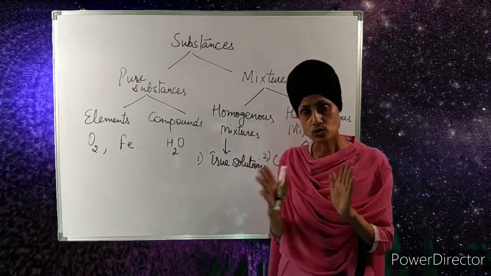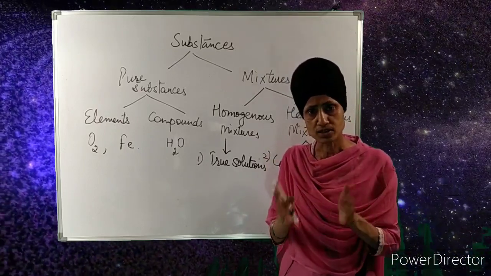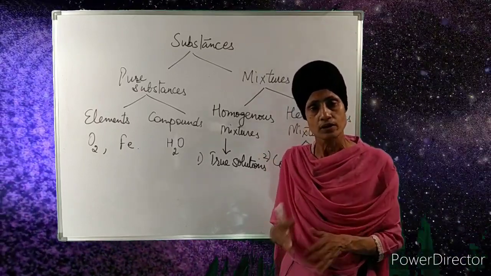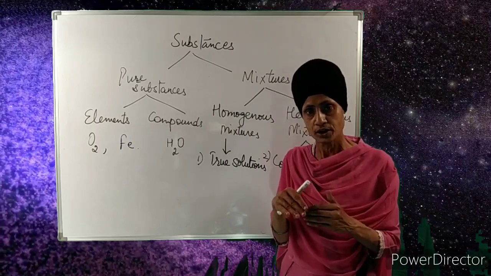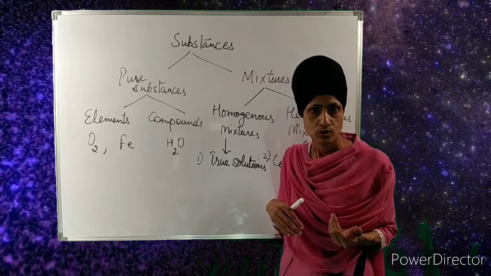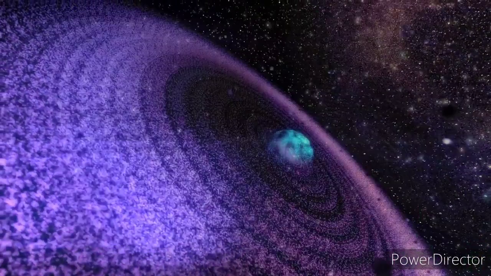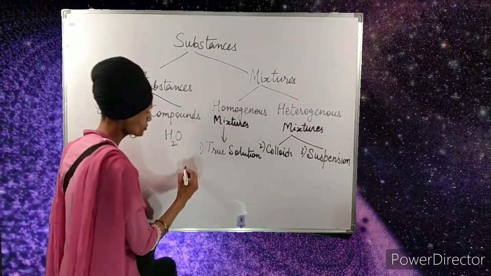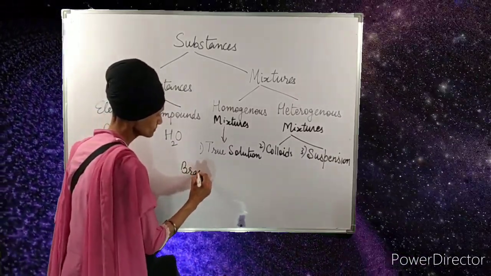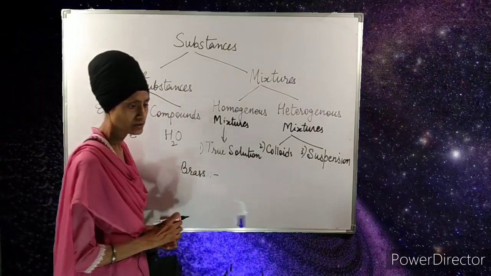It may be a solid in solid mixture or a gas mixed in gas. Gas mixed in gas is also considered a mixture. When a solid is mixed in another solid to give the same composition throughout, it is also a mixture. In daily life you might have seen brass articles. What is brass? Brass is a mixture of copper and zinc.